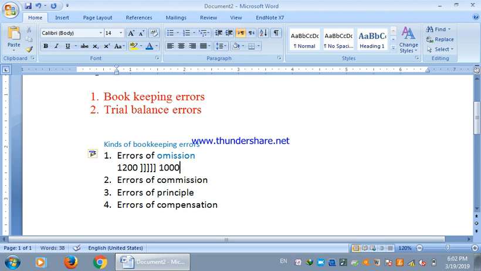So that is the case of the error of omission, that the amount which is entered is short of the original amount. Basically there are two major types of errors of omission: if a particular entry has been omitted and not recorded in the accounting records, it will be treated as an error of omission. And if a particular entry is entered but is short of the original amount, that will also be treated as an error of omission.